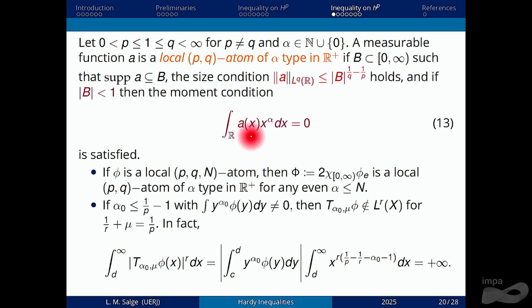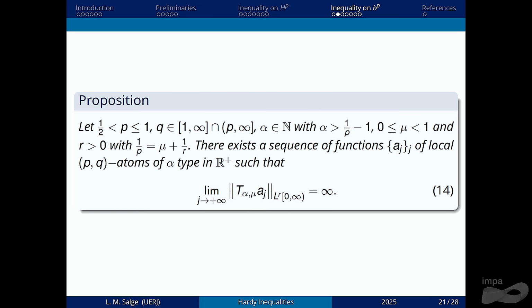So if alpha is less than 1 over p minus 1, we can choose an atom such that the image of this atom is not even in LR. Okay? We need only to do some calculations here. We have to be careful choosing an atom such that this is not 0. So this part that in the previous case the moment condition dealt with, here we don't have a moment condition, so it goes to infinity. So here's a restriction that we didn't have before.